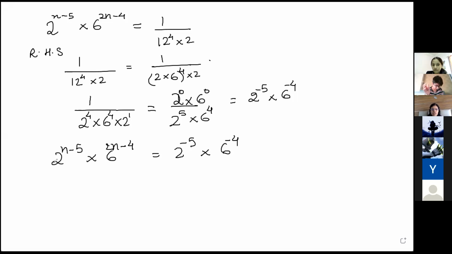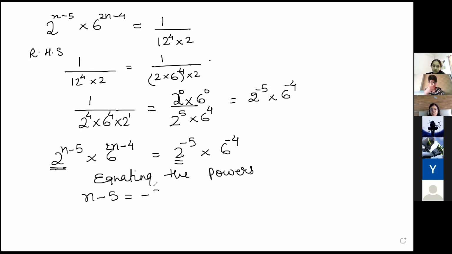Correct. Now you can see over here the base is the same, so I equate the powers of the same base. Anyone can equate. Now we will start equating the power. So minus 5 and minus 5. There will be two equations. You will get n minus 5 is equal to minus 5.